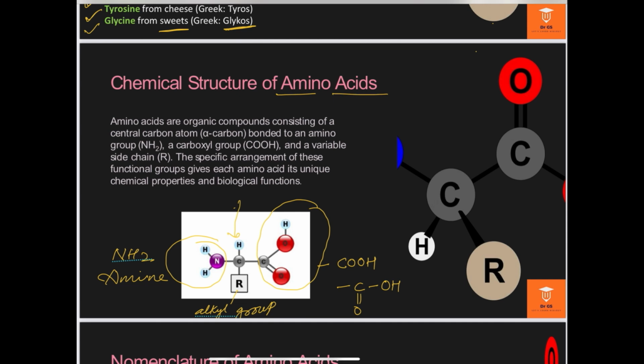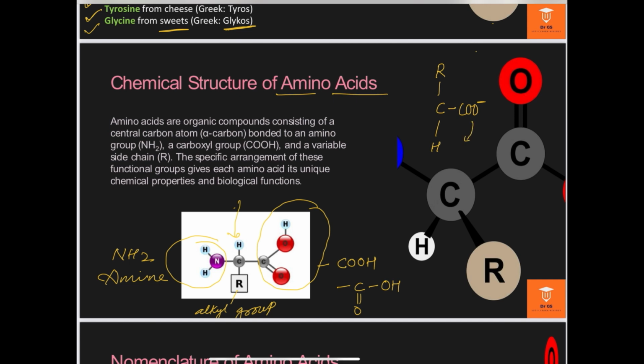One important factor you have to understand is whether the amino acid is present in the dry state or in the dissolved condition. The amino acids always remain in the charged form. Just like the central carbon atom, here I am writing the alkyl group and hydrogen, and the carboxylic group always remains as the carboxylate ion, COO minus, by the release of hydrogen plus.